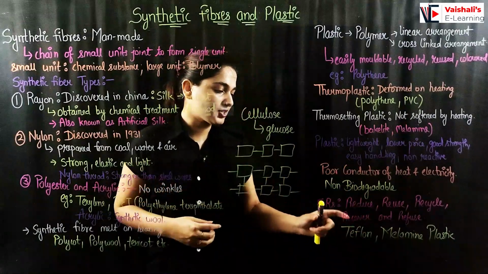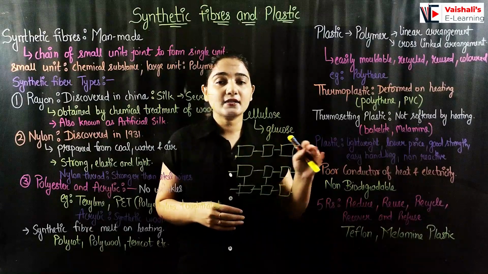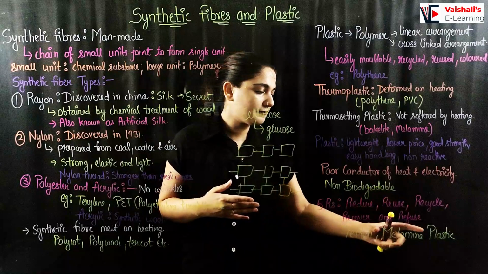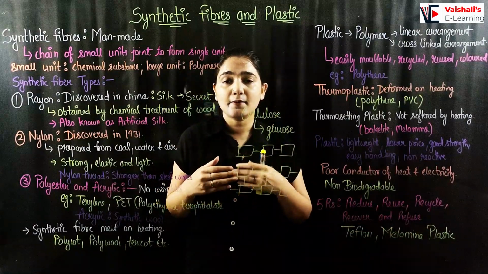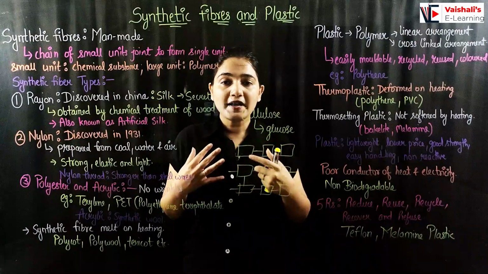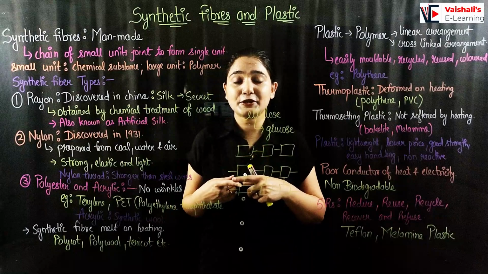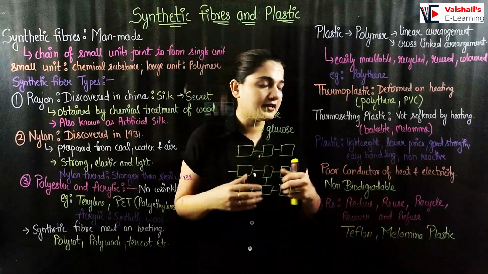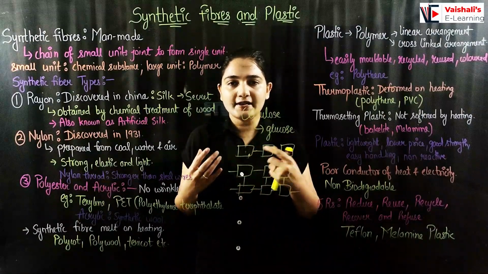Then we have some special types of plastic, like Teflon, which is used as a coating for non-stick utensils, right? Then we have melamine plastic, which can be used for fire resistant clothing, right? So if a firefighter is coming, he will be wearing clothes of melamine plastic, which will save him from the heat of the fires that we have, right?